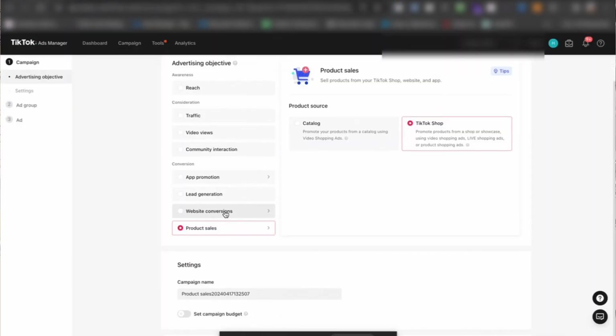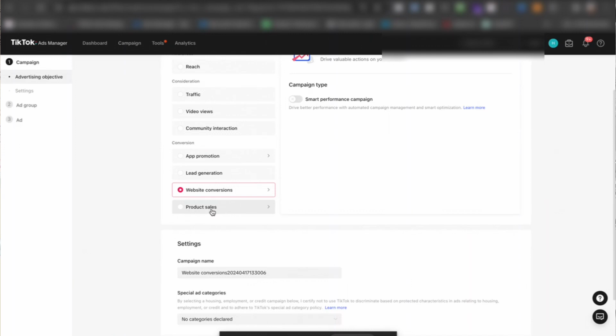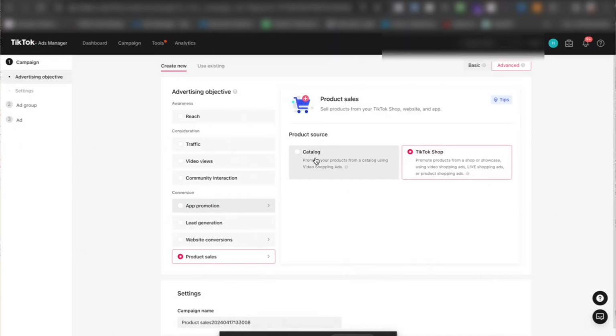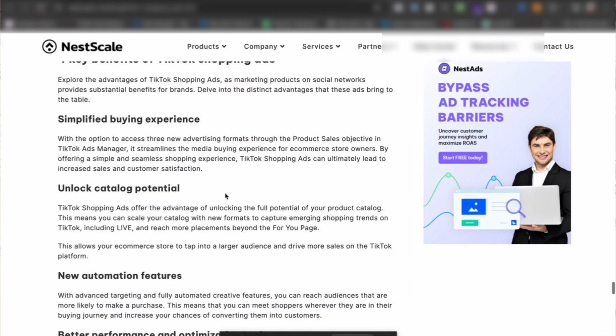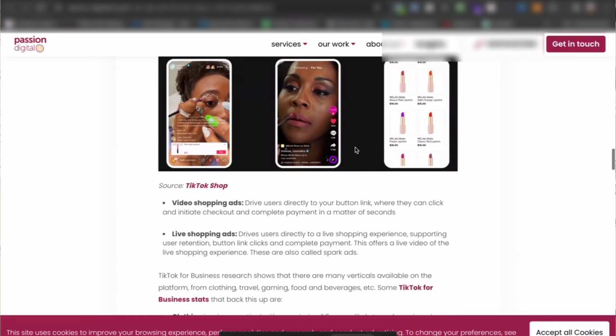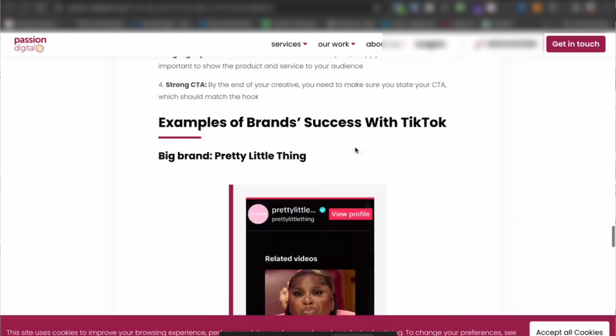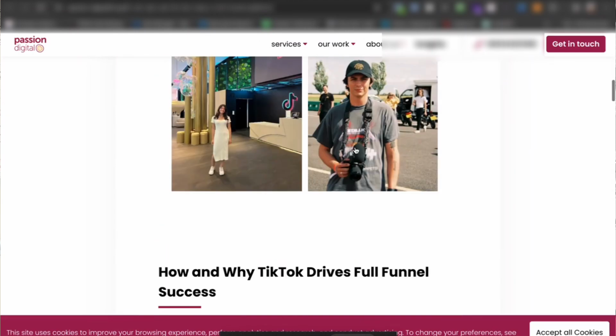So we went through the website conversions, and we also went through product sales. So we talked about the TikTok Shop and the TikTok product catalog, which is also known as video shopping ad, or VSA, right? And again, let me show you an example of that. So VSA are essentially, I mean, what I actually just showed you guys.